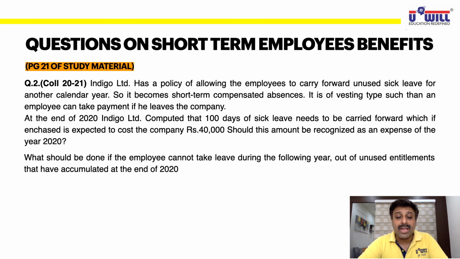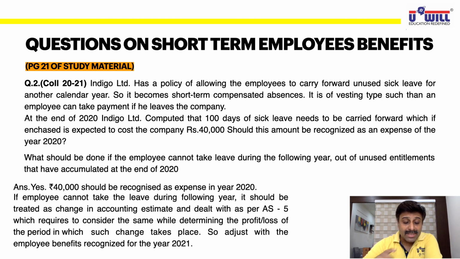What should be done if the employee cannot take leave during the following year out of unused entitlements that have accumulated at the end of 2020? If the employee cannot take the leave, meaning we have changed the policy, then we will treat it as per Accounting Standard 5, which is a change in accounting estimates. Right now we tell the employee that you can take it in cash. Next year, if the company changes its policy so that you cannot withdraw it in cash, then the company has to account for it as per Accounting Standard 5, that is, change in accounting estimates. So answer yes.